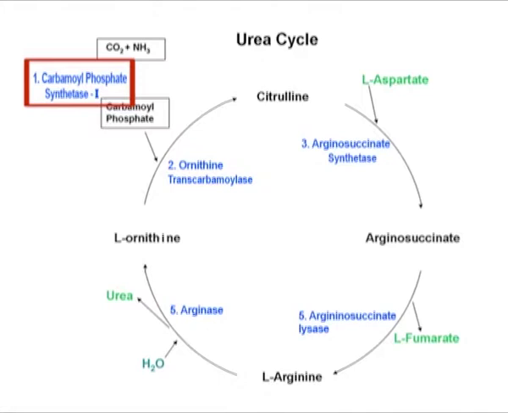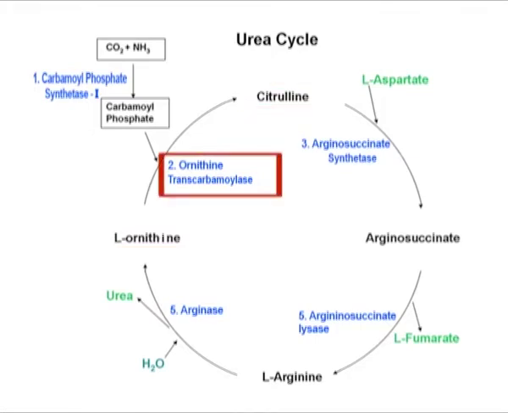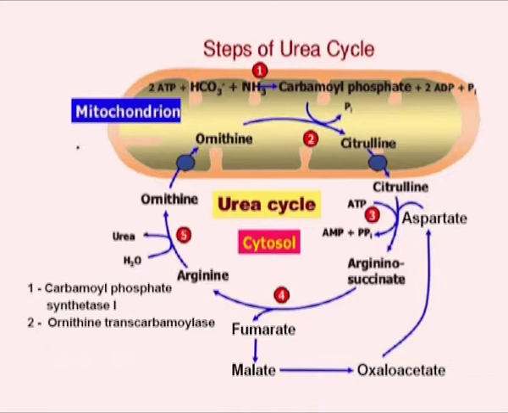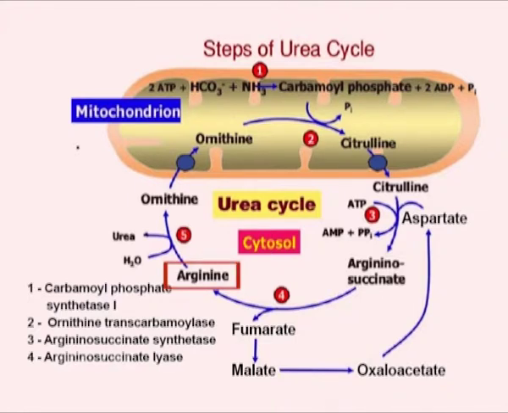The carbamyl phosphate thus formed combines with ornithine to form citrulline by ornithine transcarbamylase. Citrulline leaves the mitochondrial matrix and enters the cytosol to combine with aspartate and accept the ammonia group to form arginine and water. Arginine then decomposes to form urea and regenerate ornithine for reuse in the cycle in the presence of arginase and water.